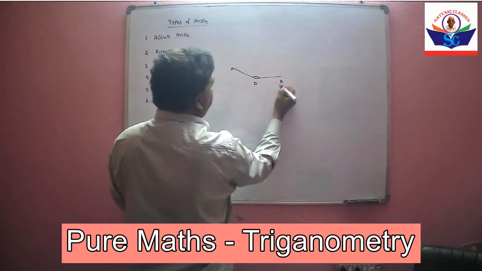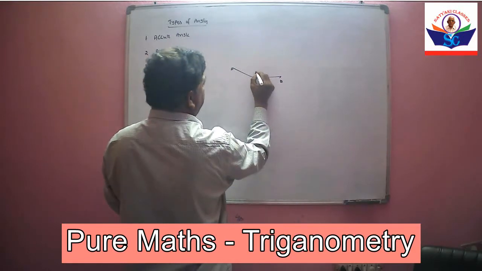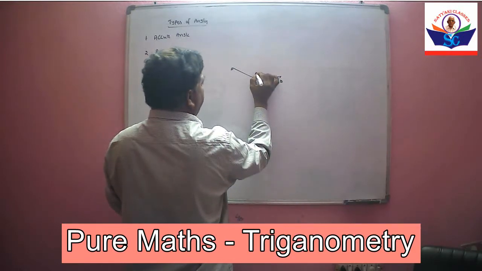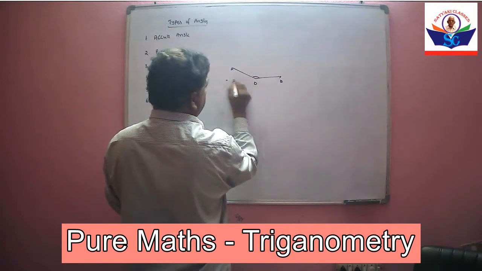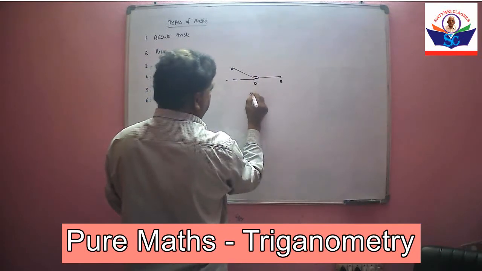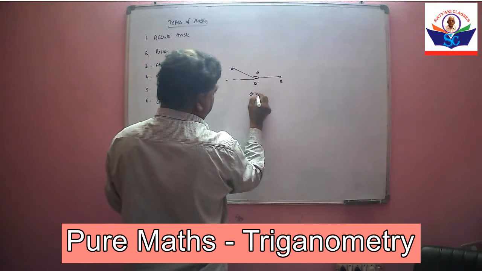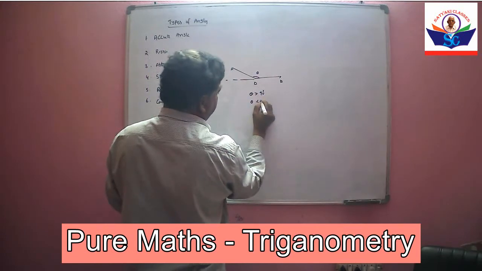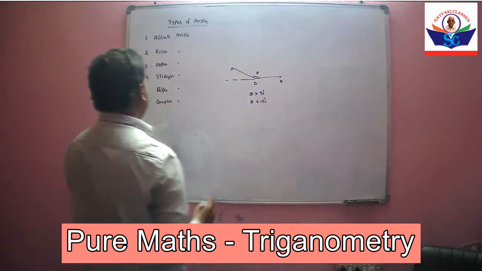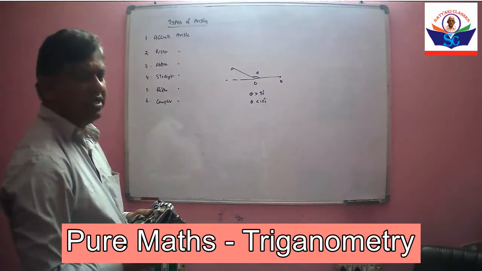If the angle between two lines is greater than 90 and less than 180, theta is greater than 90 and theta is less than 180, then it is called obtuse angle.